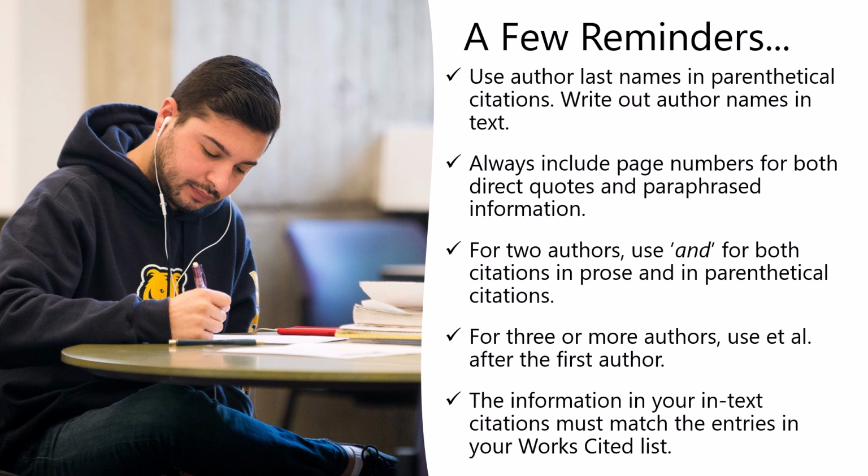If you have two authors for a source, use the word "and" to separate their last names in both parenthetical citations and citations in prose. For three or more authors, use the abbreviation "et al." after the first author's last name. And lastly, your in-text citation should match with your works cited list, so the reader can find all the sources you cite in your paper and use the page numbers in your paper to find specific information.